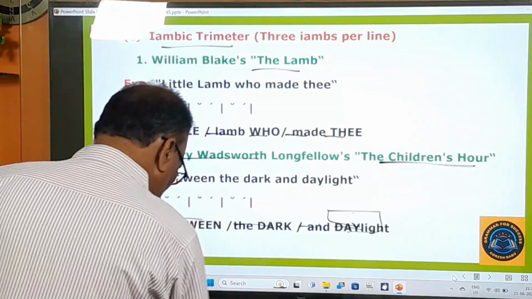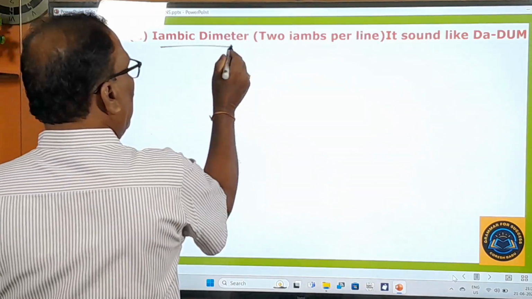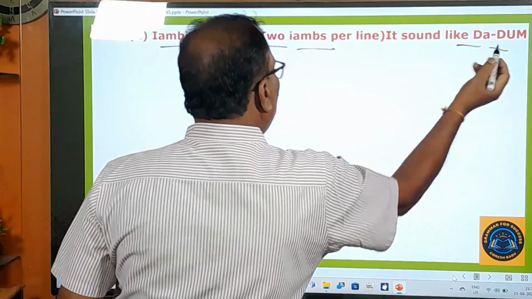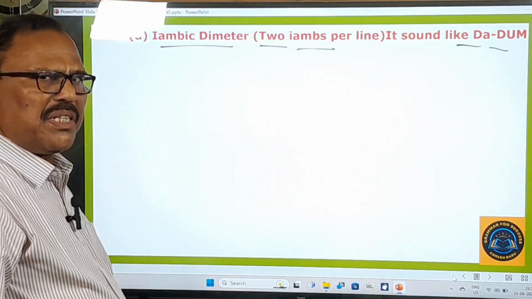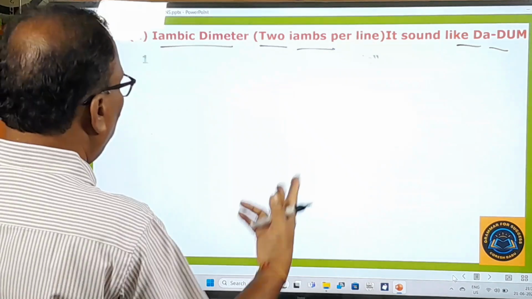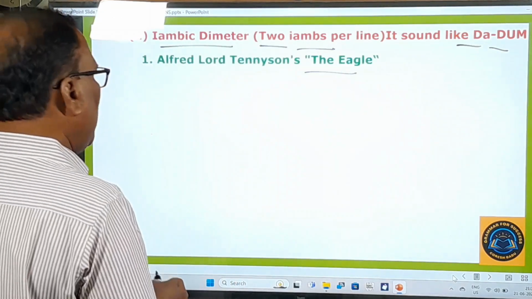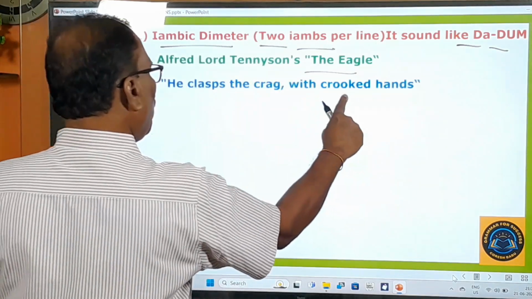And now you are going to learn about the other things. Iambic dimeter is there. Di means 2 iambs per line. It sounds like dadum. Here 2 iambs will be there. Iamb itself means dadum, you know that very well, and 2 means 2 will be there. Alfred Lord Tennyson's Eagle, that poem is there. From that, one line is given: He clasps the crag with crooked hands.